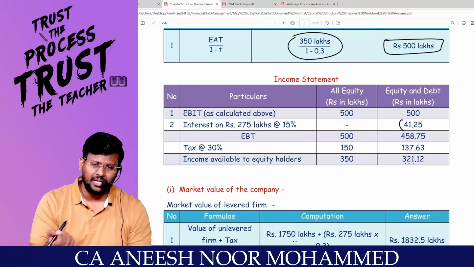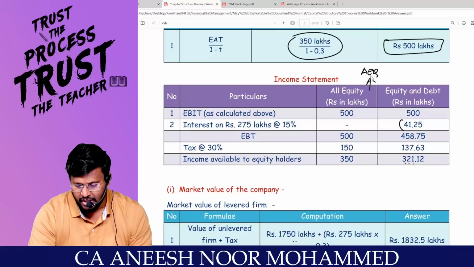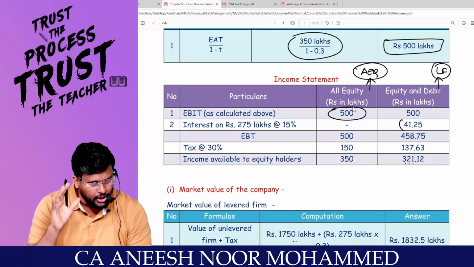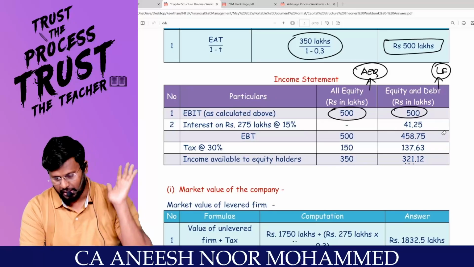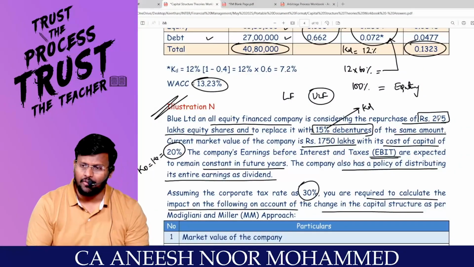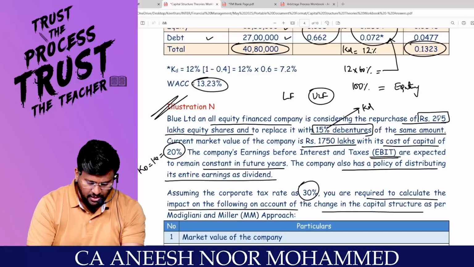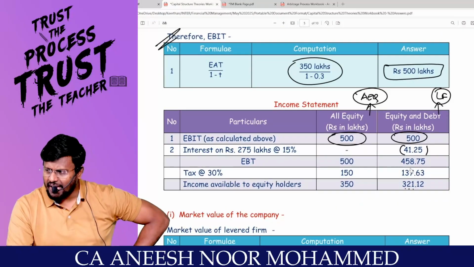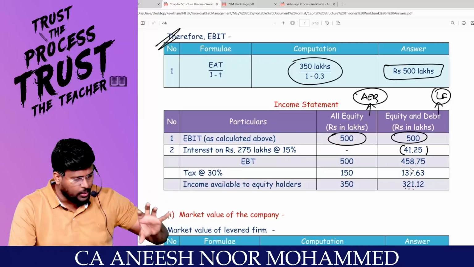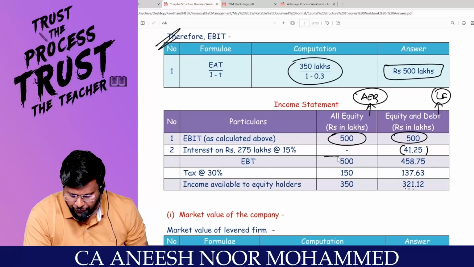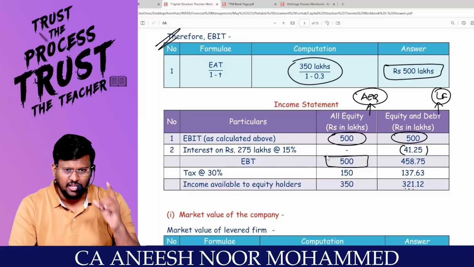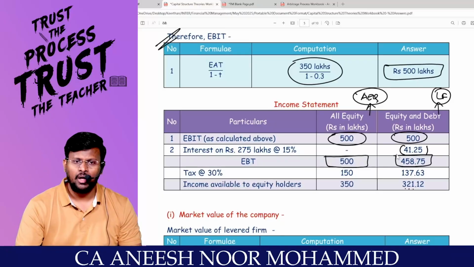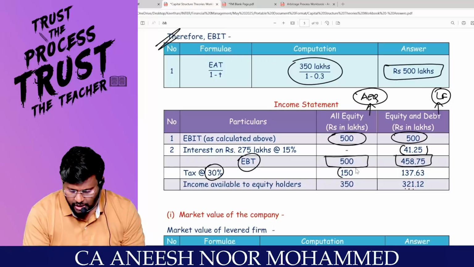Let me ask you a question. If the company goes from the status of an all equity company to a levered firm, will the EBIT change or not? EBIT under the all equity option and under the equity and debt option is 500 lakhs. But if you inject debt of 275 lakhs at an interest rate of 15%, 275 into 15% means you will pay 41.25 lakhs as interest. When it was an all equity company, this was not there. So the earnings before tax of the all equity company is 500 lakhs, whereas the earnings before tax of the levered firm will be EBIT minus interest. On that earnings before tax, pay tax at the rate of 30%, which comes to 137.63.